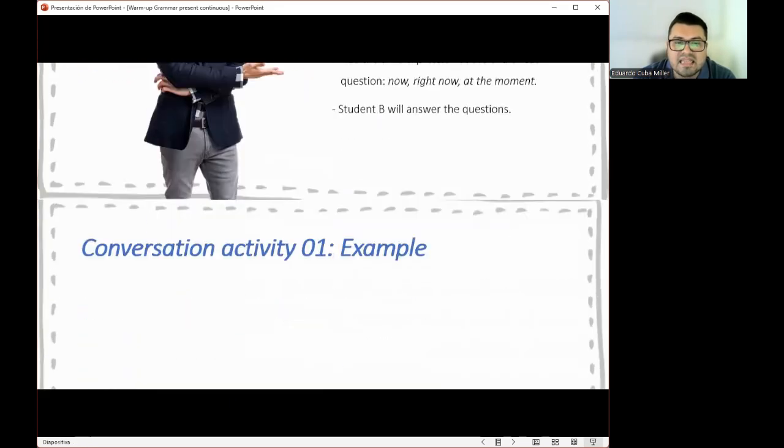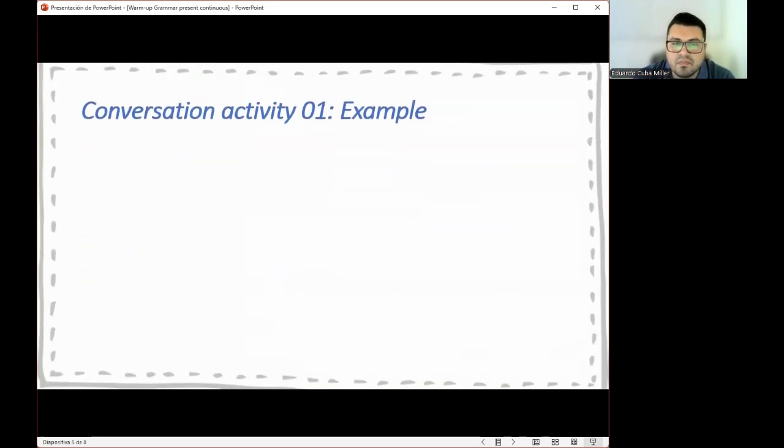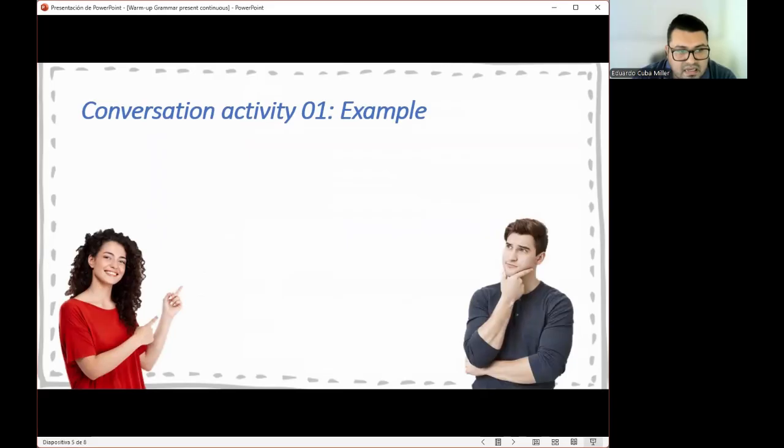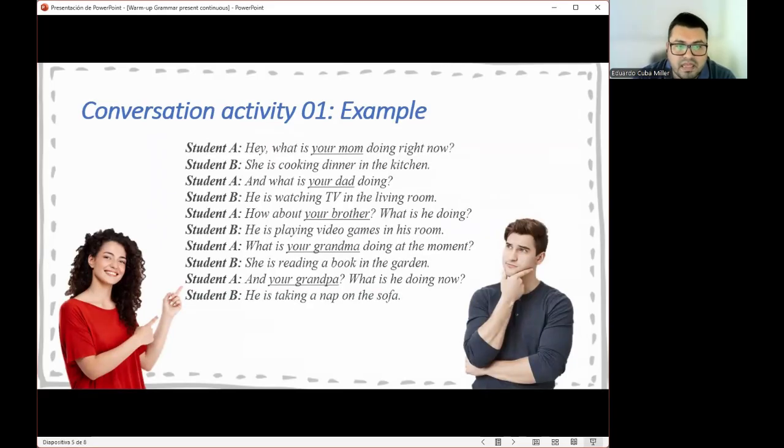Here, guys, I have a conversation example, and I need two students to role play this conversation. Yes, you too, please. Thanks a lot. Okay, guys, now you know what to do. So please, let's start working. Okay, very good job, guys. Well done. Great pronunciation as well. You have used the present continuous in this conversation activity. Very good job. Let's keep on practicing, guys.